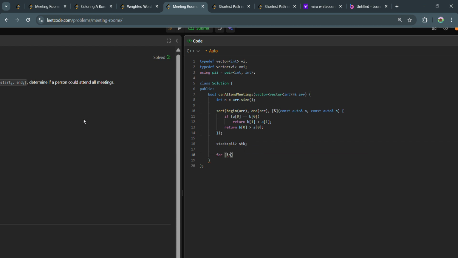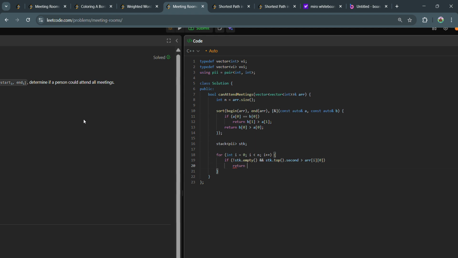Now we can run a loop from 0 till n over all the meetings and check if our stack is empty or not. If it is not empty, that means it may contain some meetings. Now we check if stack top second is greater than the current meeting's starting time.